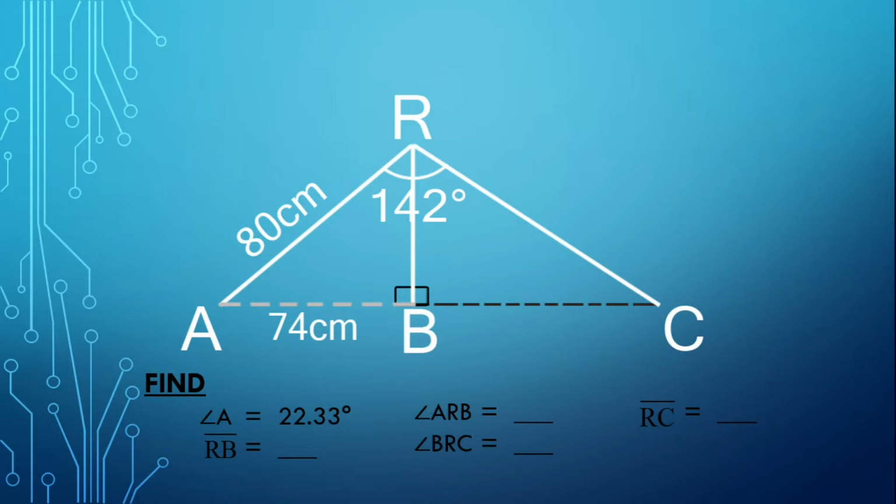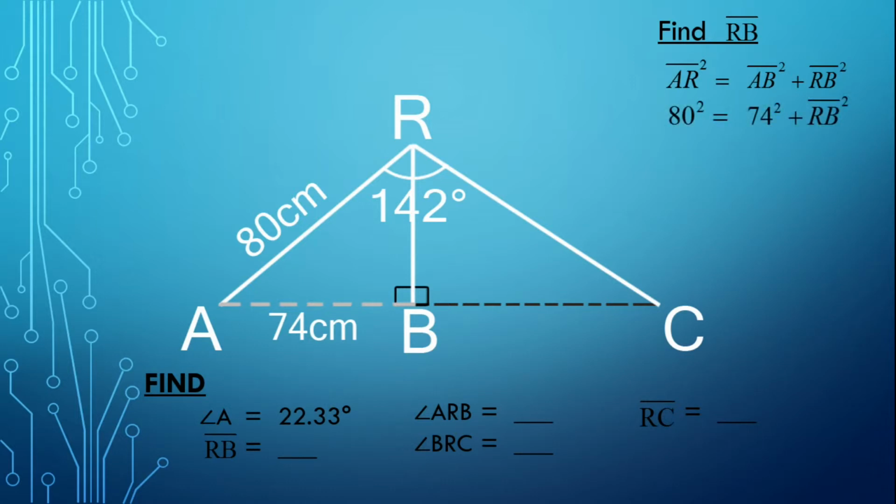Next, find the measurement of segment RB. We will use the Pythagorean theorem because the given were two sides and it is a right triangle, wherein segment AR squared is equal to segment AB squared plus segment RB squared. Then substitute. 80 squared is equal to 74 squared plus segment RB squared, and then transpose. 80 squared minus 74 squared is equal to segment RB squared. Extract the square root of both sides.